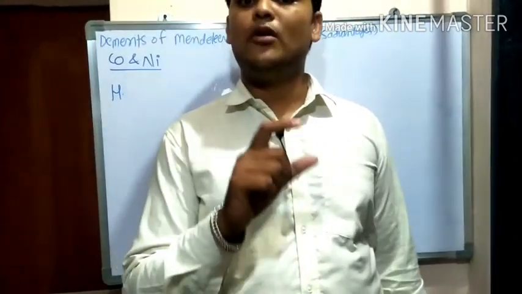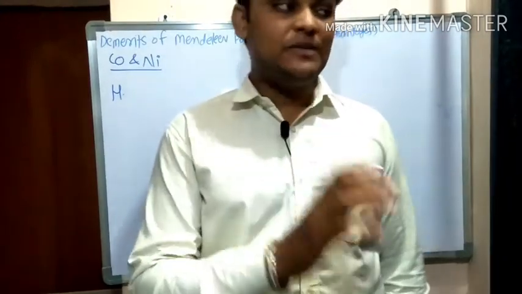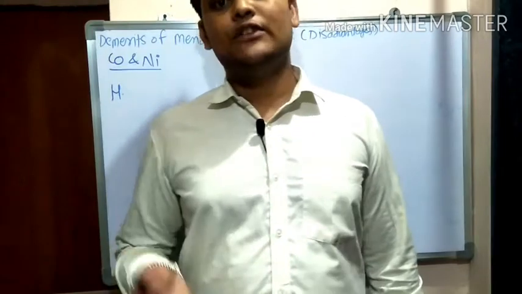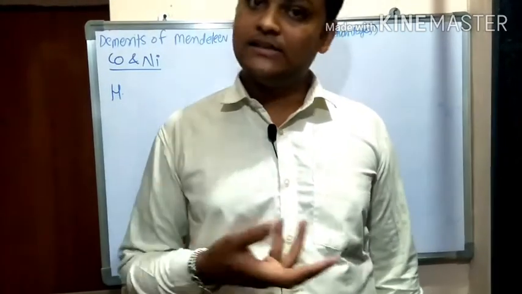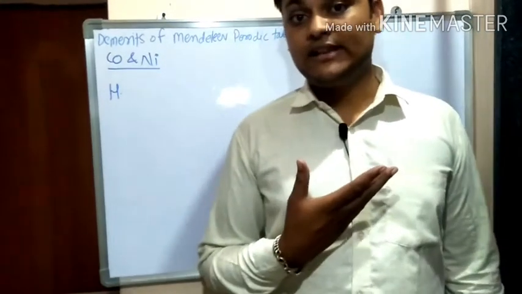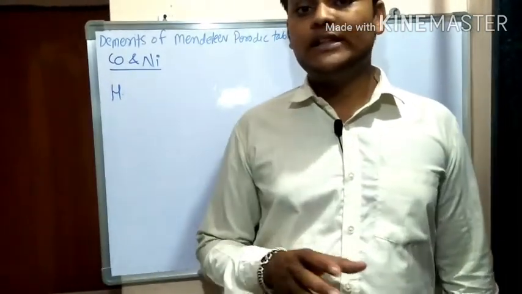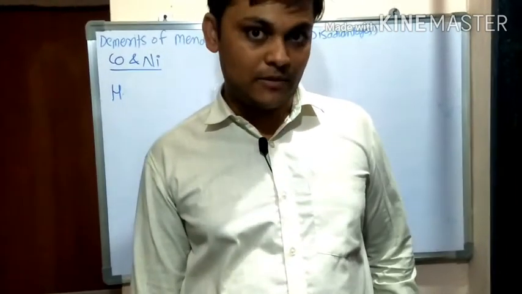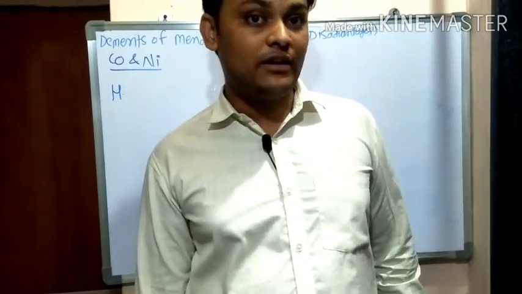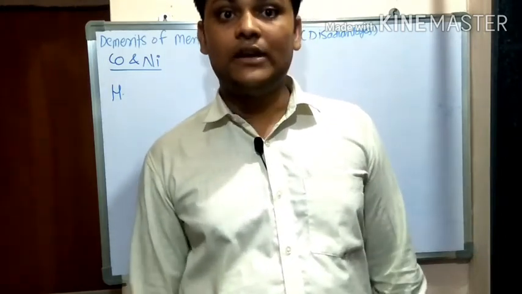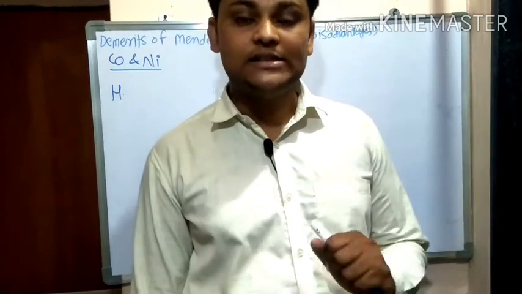So there is no particular place to indicate these isotopes, because isotopes have different atomic masses, but their chemical properties are similar.